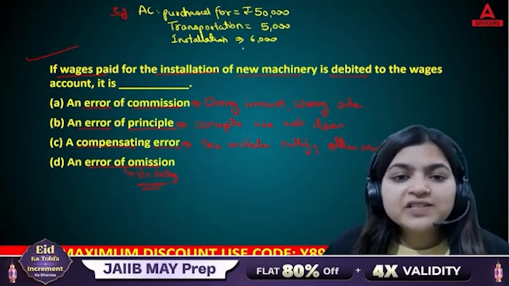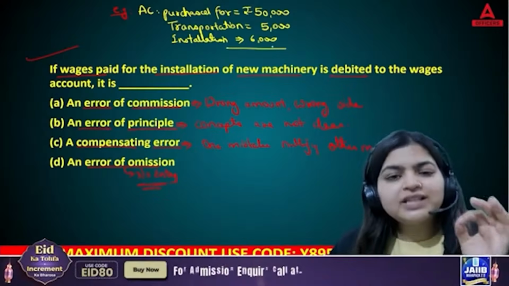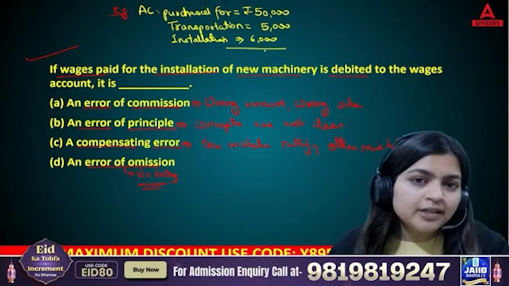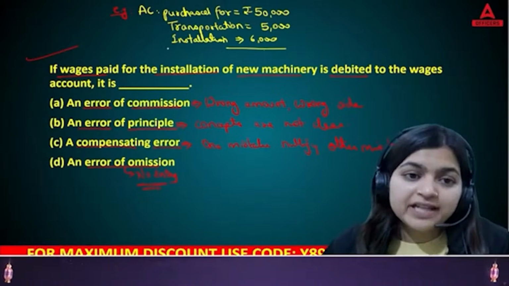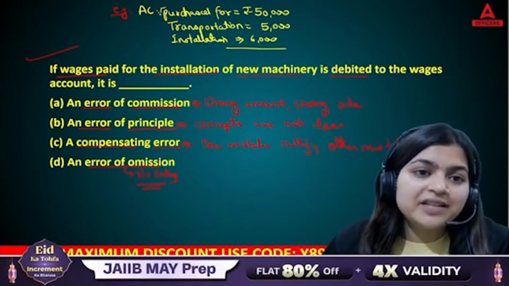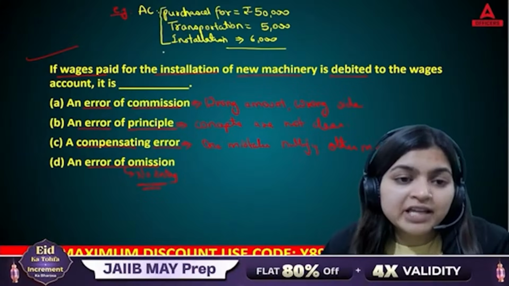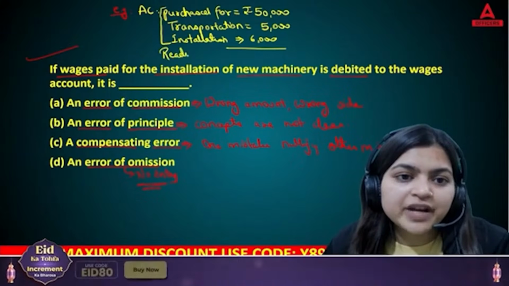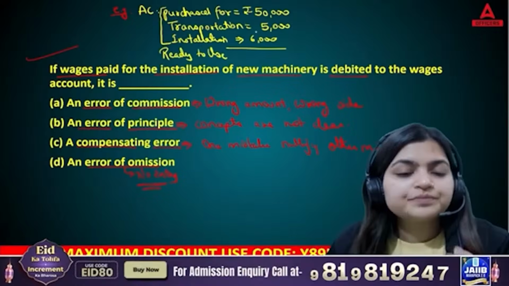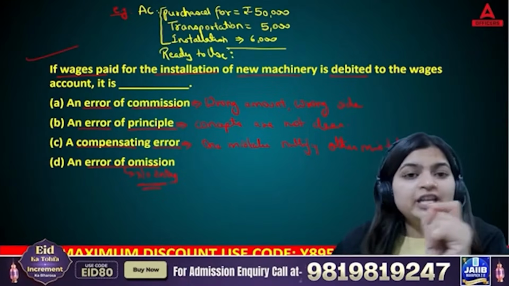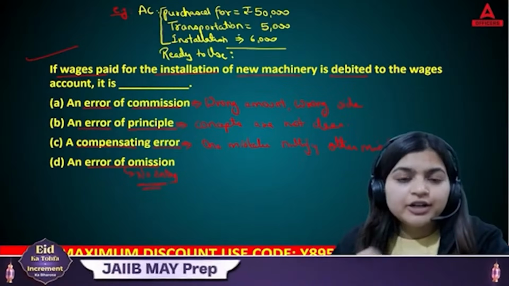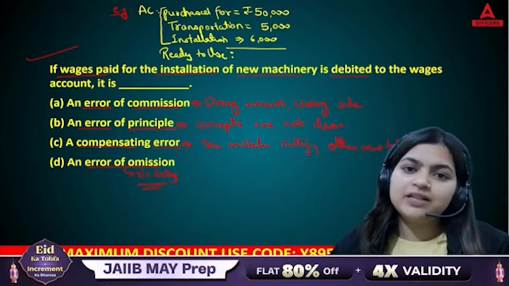So as per accounting, all the direct expenses which you need to incur to get that asset ready, with the help of all these expenses you are making your asset ready to use, you will add in the cost of that asset.